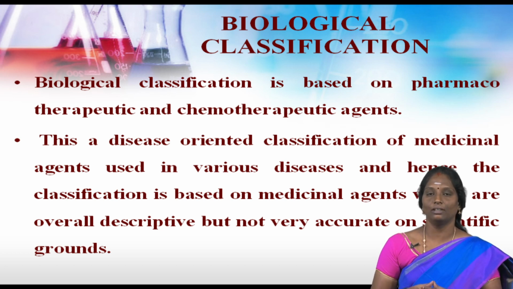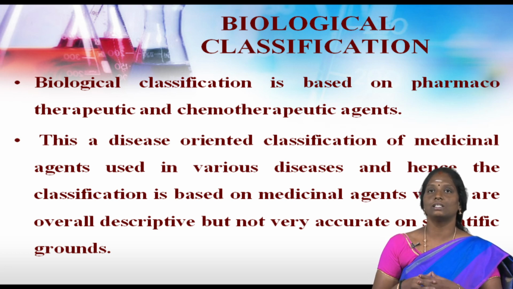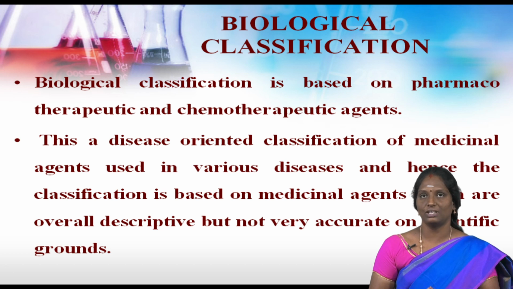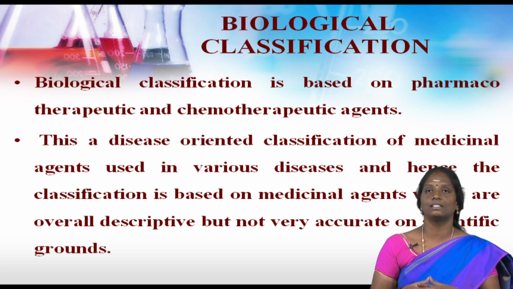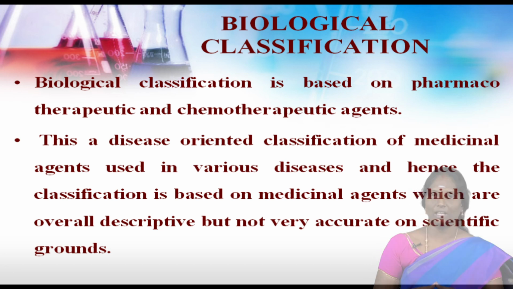Biological classification is based on pharmacotherapeutic and chemotherapeutic agents. This is a disease-oriented classification of medical agents used in various diseases, and hence the classification is based on medicinal agents which are overall descriptive but not very accurate on scientific ground.